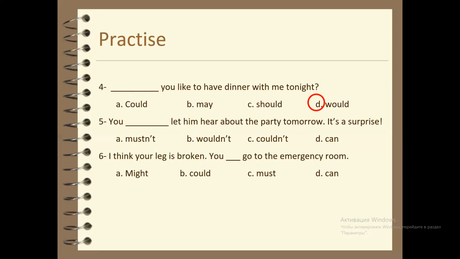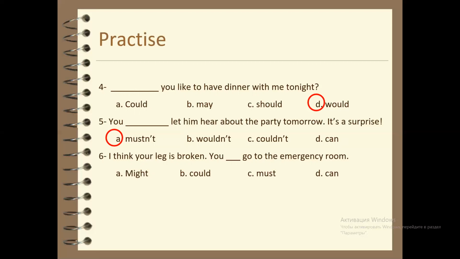Number 5. You let him hear about the party tomorrow. It's a surprise. Answer A. Mustn't. B. Wouldn't. C. Couldn't. D. Can. You mustn't let him hear about the party tomorrow. It's a surprise.